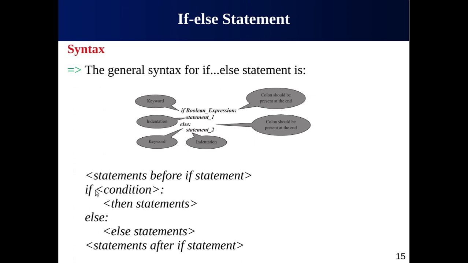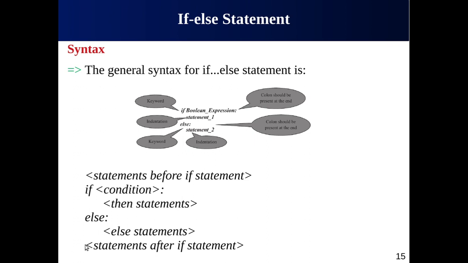Another way to look at the syntax is here. Before if, we can have other program statements. Then we have the keyword if followed by the condition and a colon, indentation, and then statements, else followed by a colon followed by a statement or group of statements. At the end of the if-else statement, you can mention other program statements as well.